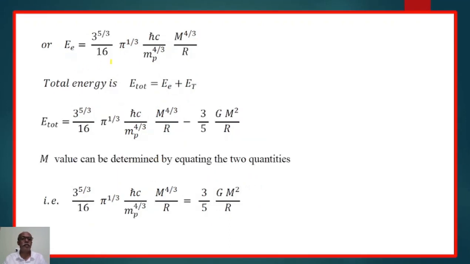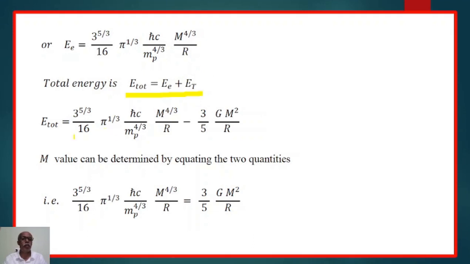Therefore, E = 3^(5/3)/16 × π^(1/3) × ħc/mp^(4/3) × M^(4/3)/R. But the total energy is E total = Ee + Eg. This is the energy due to the electrons, and this is the energy due to the gravitational pull.